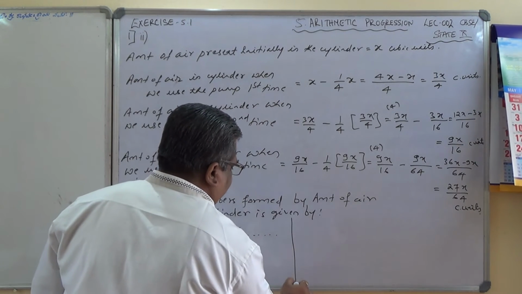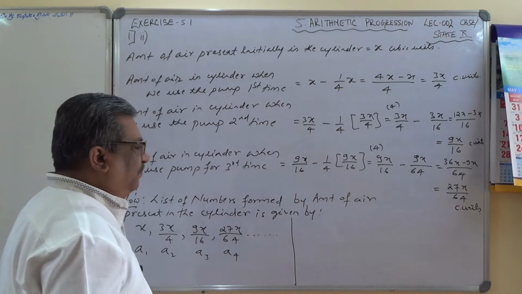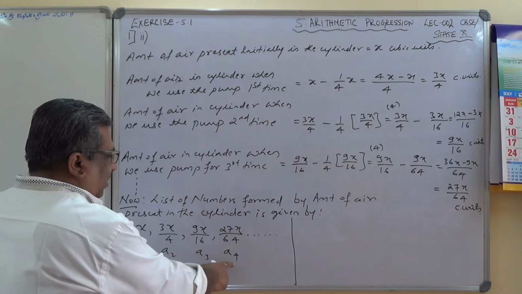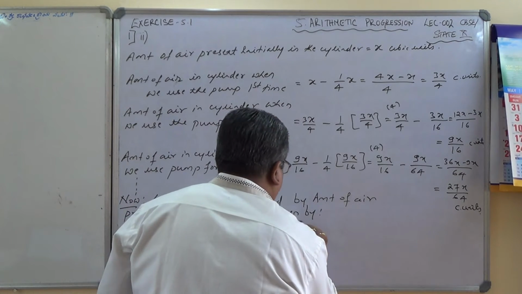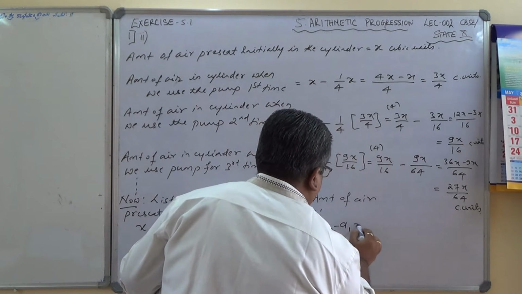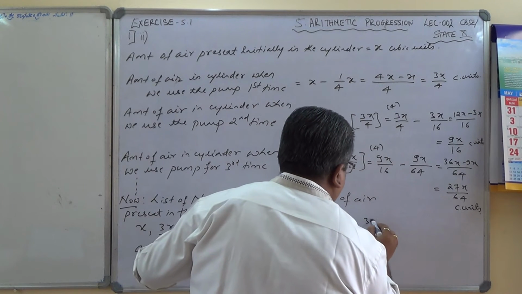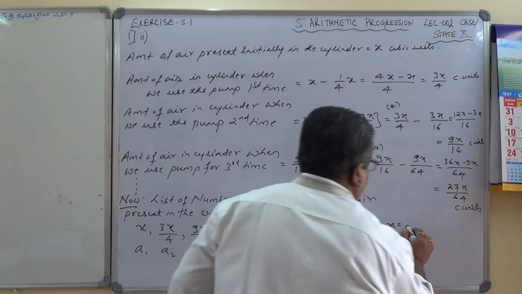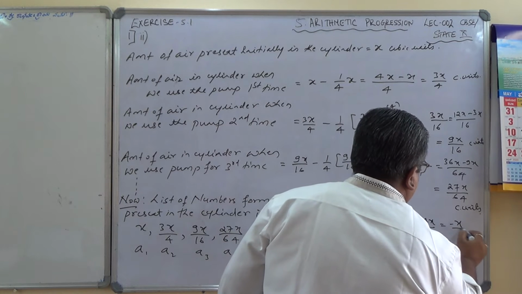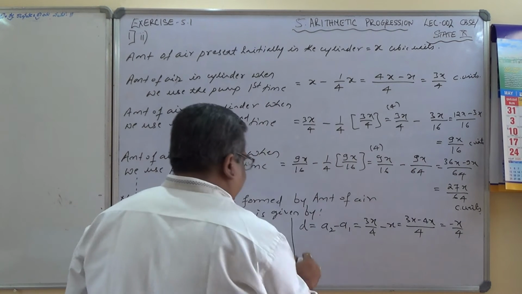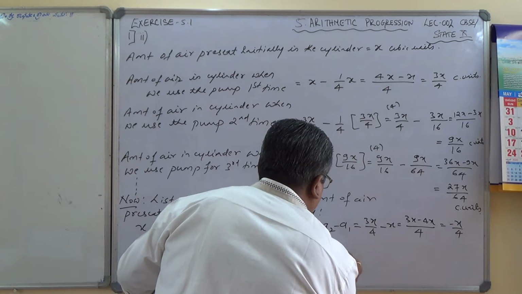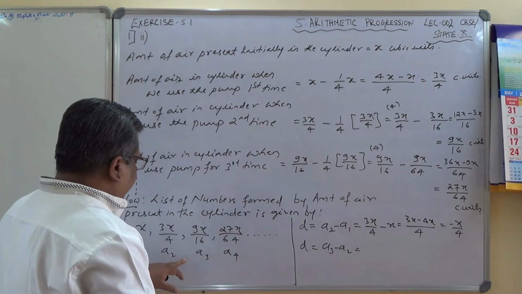Let us check the common difference now. So I have identified A1, A2, A3, A4. Try to find out the common difference now. D equals A2 minus A1. A2 is 3x by 4 minus x, which equals, LCM 4, 3x minus 4x, that is minus x by 4. That is the one number. Second common difference, let us check it: A3 minus A2.